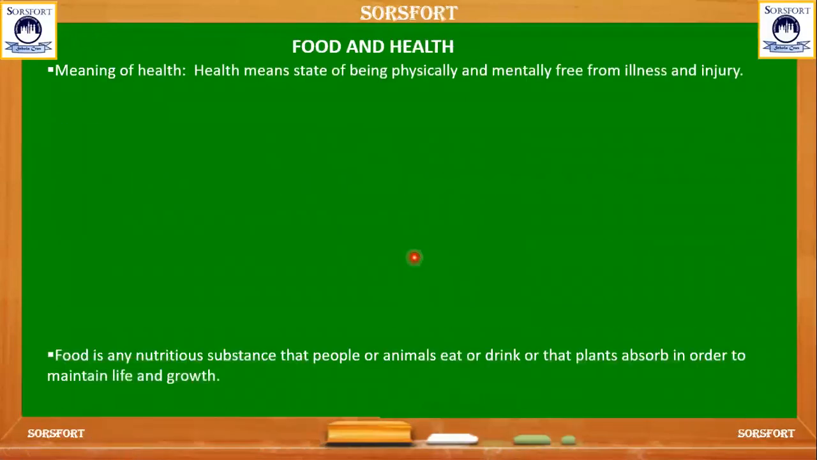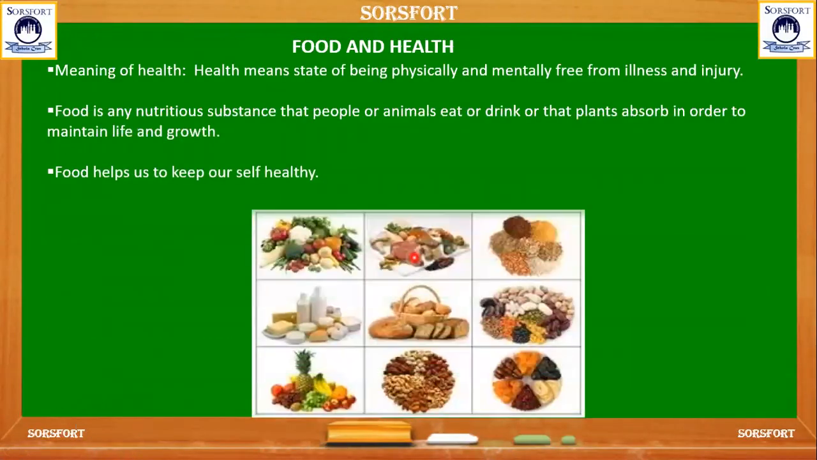What is food and health? Food is the nutritious substance that animals, human beings, and plants, every living thing, needs to live and grow. Food also helps us to stay healthy. What do you mean by health? Health means the state of being physically and mentally good, without any illness or injuries.